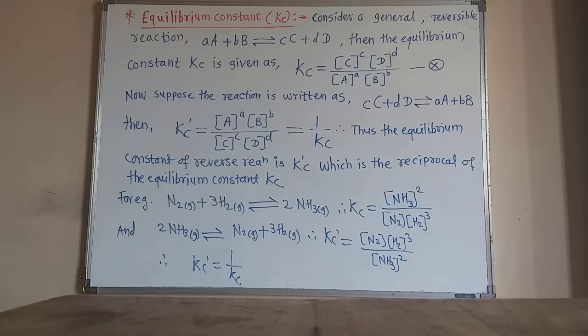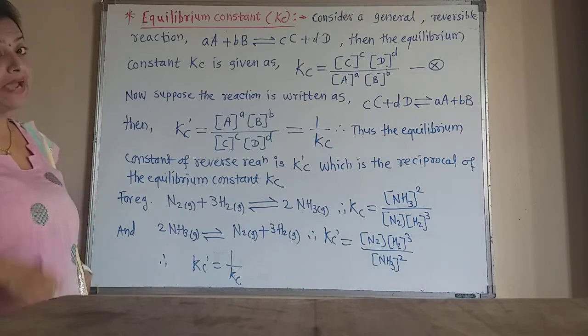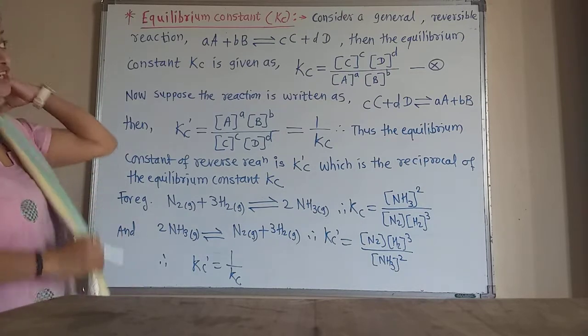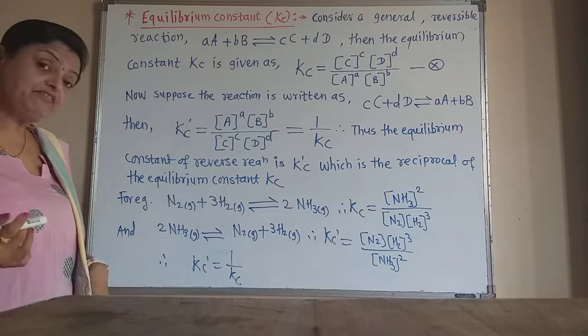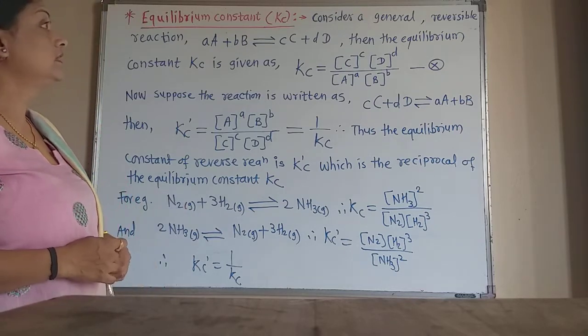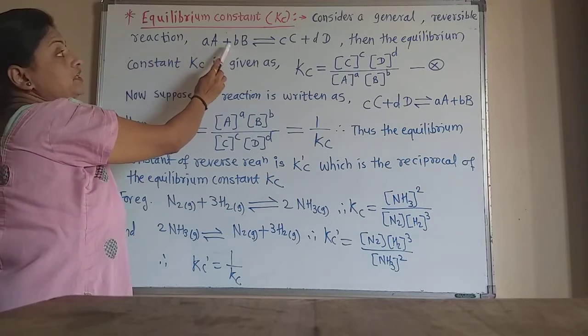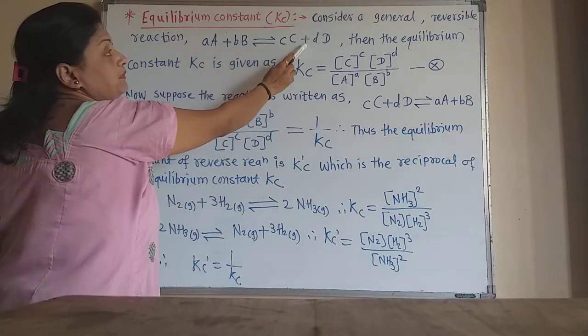Now students, pay attention again. If we have to write the equation of Kc for a balanced chemical equation or general reversible reaction having more than one mole of the reactants and products, consider a general reversible reaction: aA plus bB gives cC plus dD.